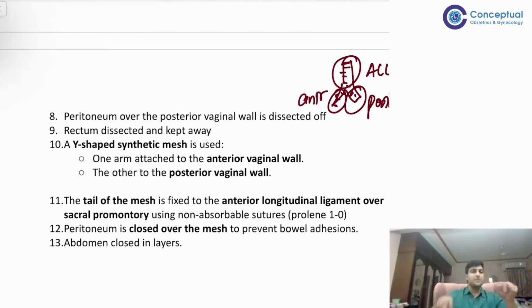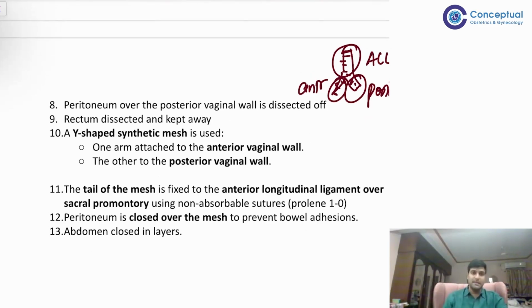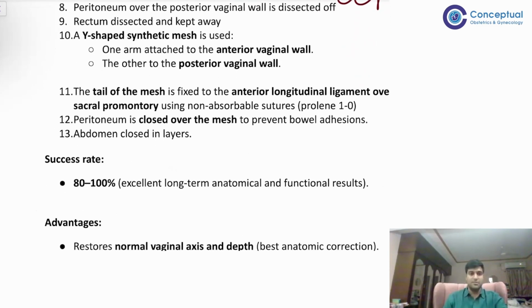So there you will suture them. And how will you suture them? Using non-absorbable sutures, right? So one arm is attached to the anterior vaginal wall, the other to the posterior vaginal wall, and the stem of the Y is attached to the anterior longitudinal ligament, right? With non-absorbable sutures. And then after the suspension, the peritoneum is closed over the mesh.